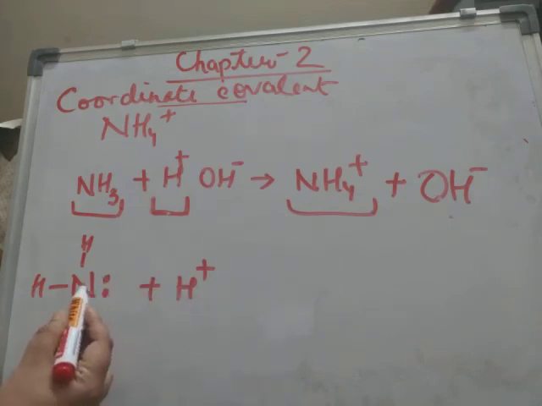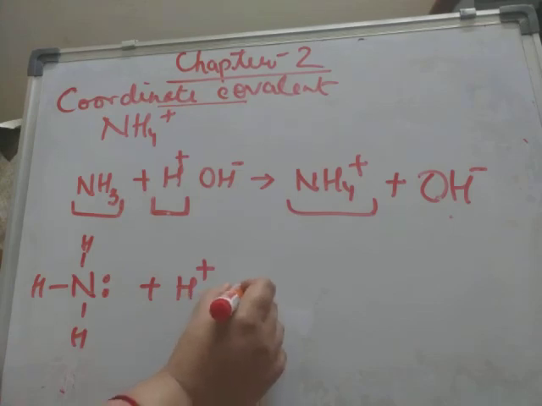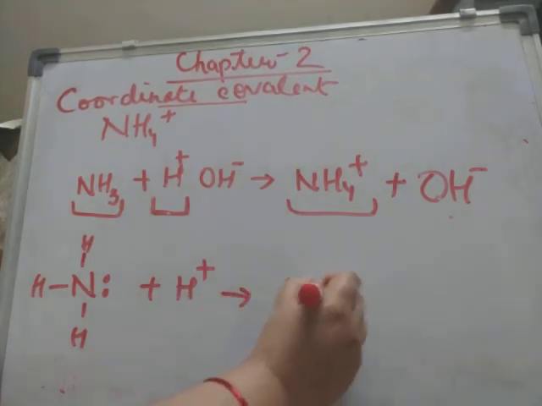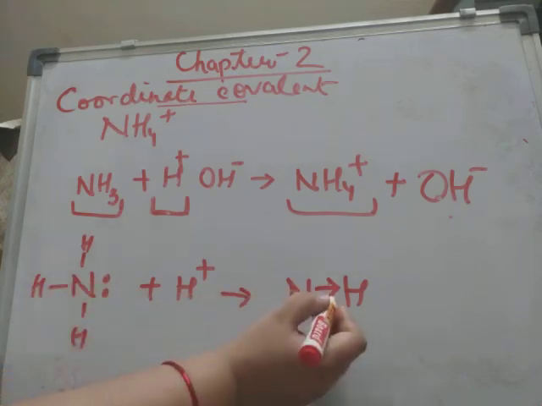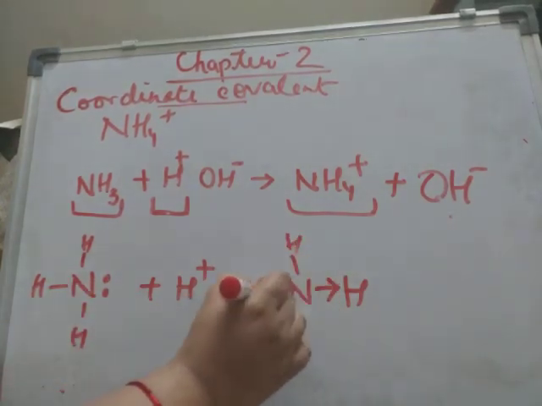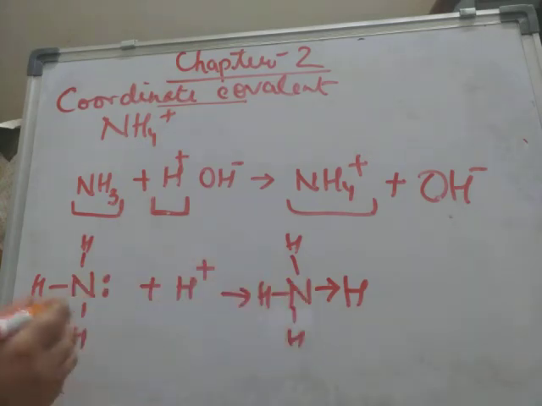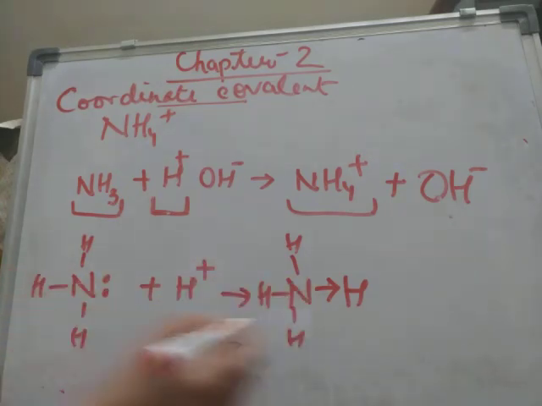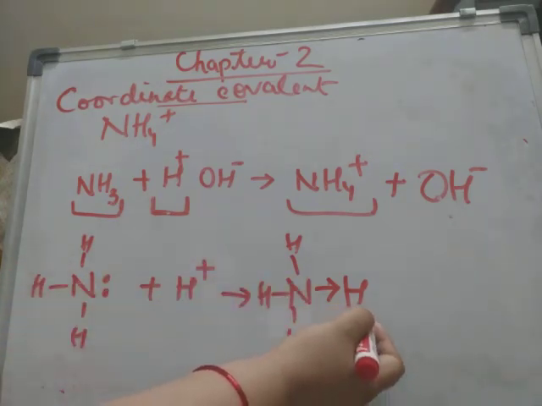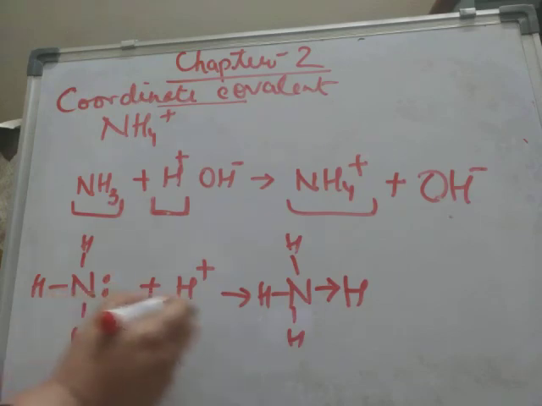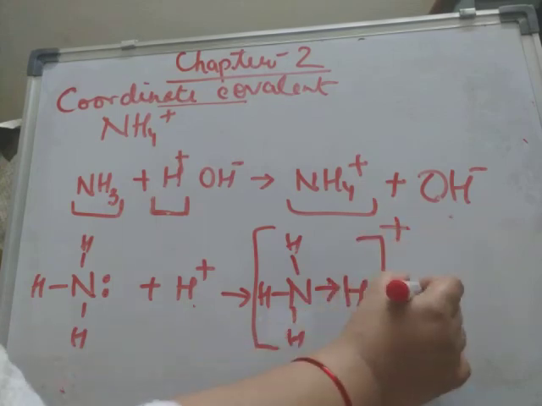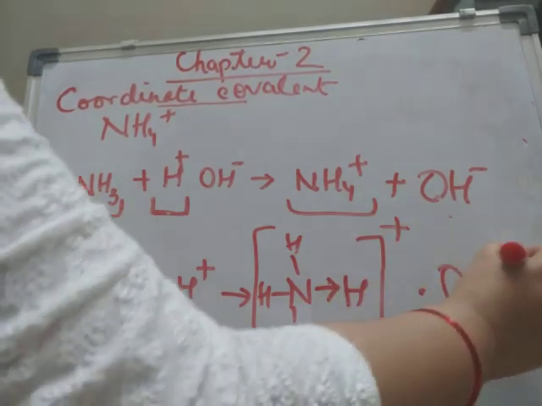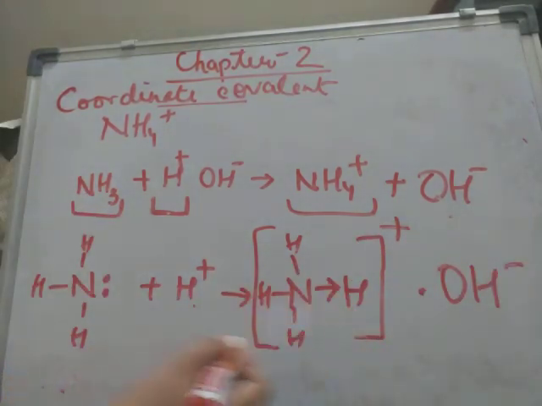So if a bond is formed, it will be like this: nitrogen, and this bond is denoted with an arrow, and these were the hydrogens which ammonia was already having. So now it has formed a bond with the hydrogen ion, along with OH minus. So this is how the ammonium ion is formed.